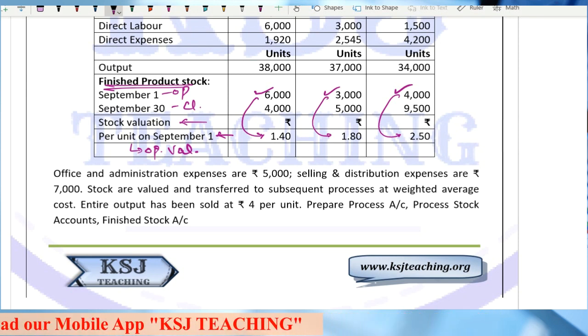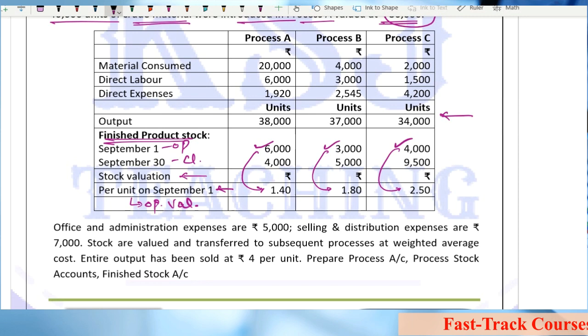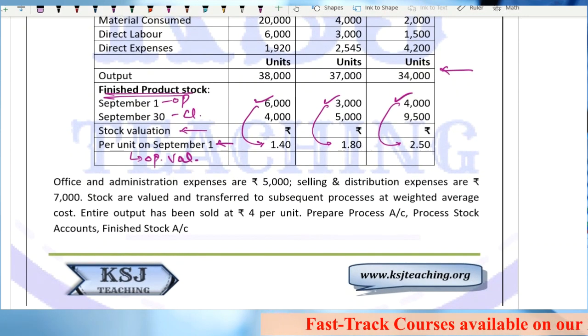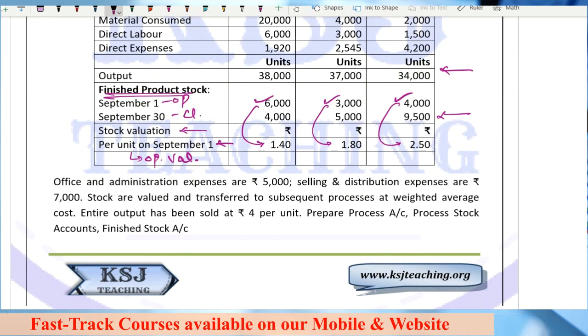Now whatever the production output of this process, we have to calculate the rate. We'll calculate the cost per unit here, right? Then we'll try to find out the value of this closing balance and the value at which we are transferring it to the next process.